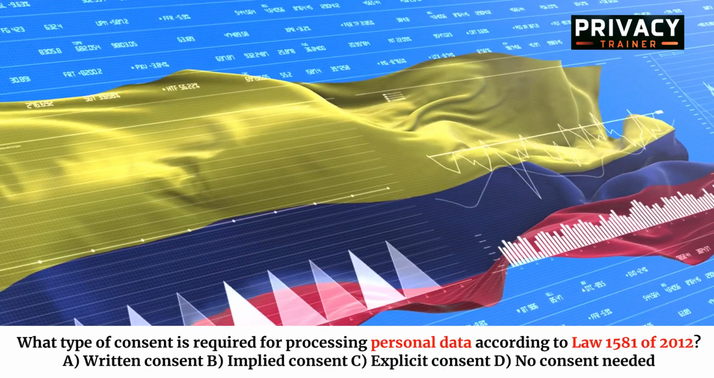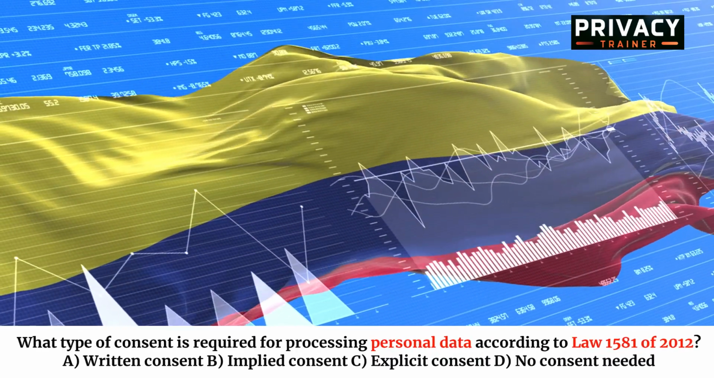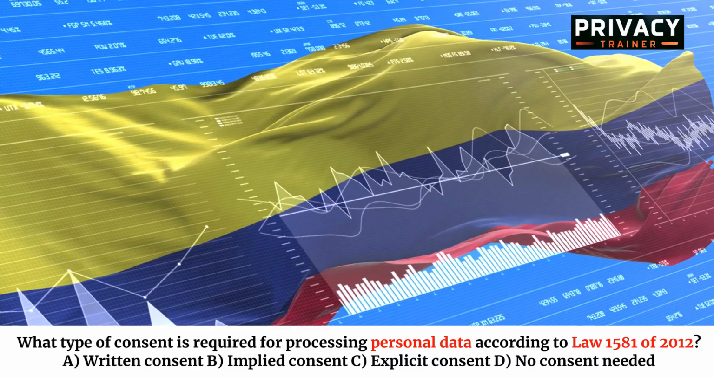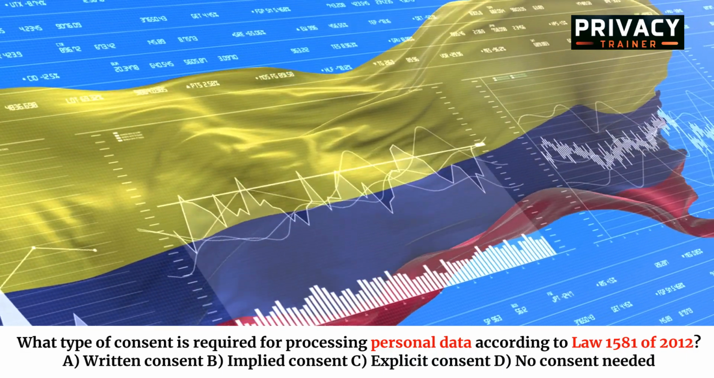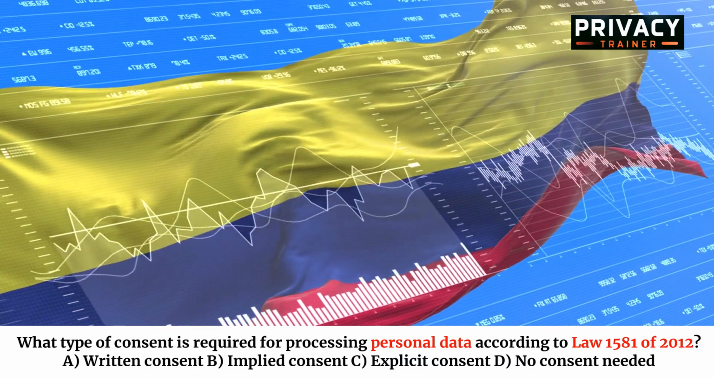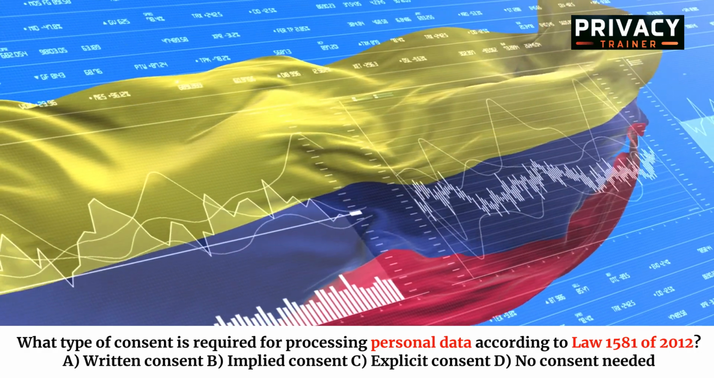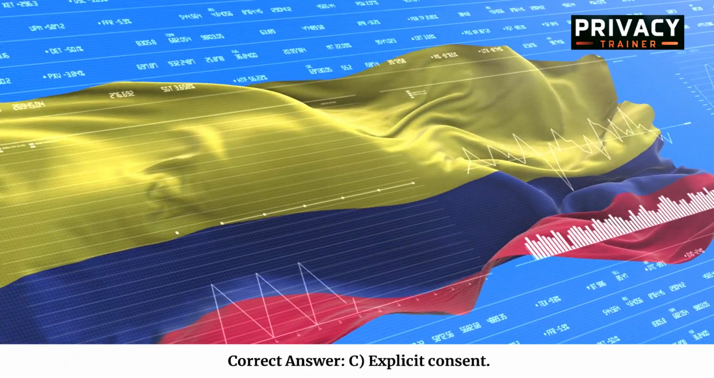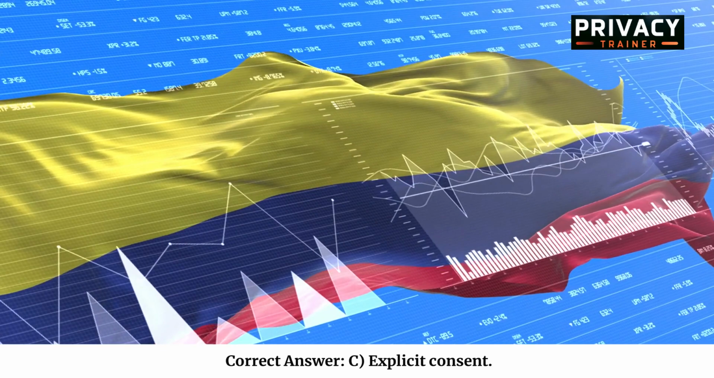What type of consent is required for processing personal data according to Law 1581 of 2012? A. Written consent. B. Implied consent. C. Explicit consent. D. No consent needed. Correct answer: C. Explicit consent.